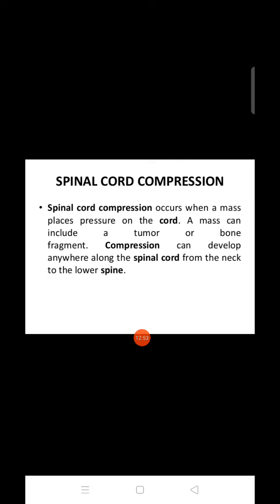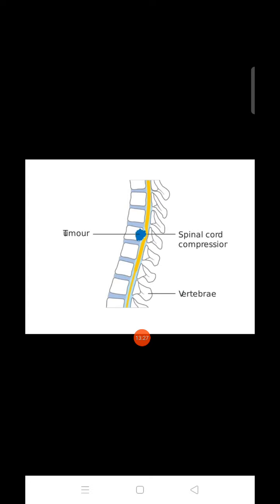Next one is spinal cord compression. Spinal cord compression occurs when a mass places pressure on the cord. A mass can include a tumor or bone fragment. Compression can develop anywhere along the spinal cord from the neck to the lower spine. In this, a tumor will be there, and because of this it will put pressure on the spinal cord. That is the vertebra you can see.